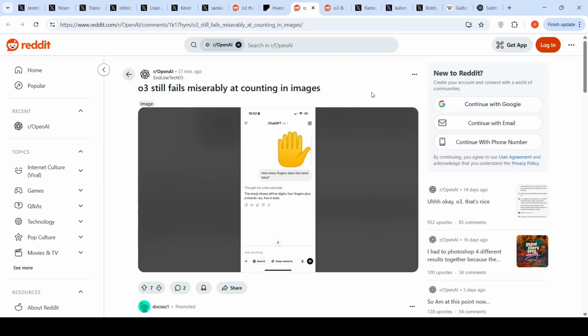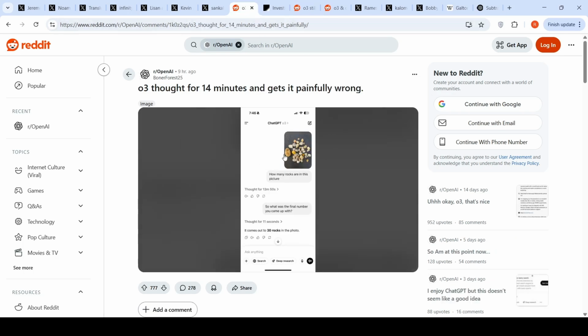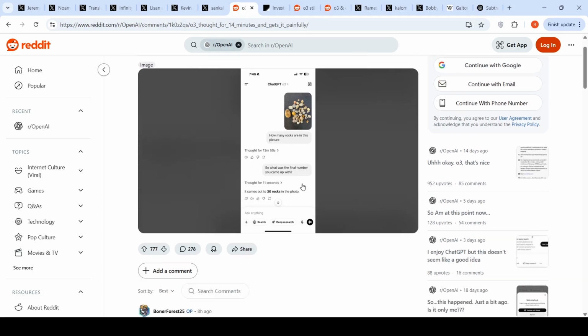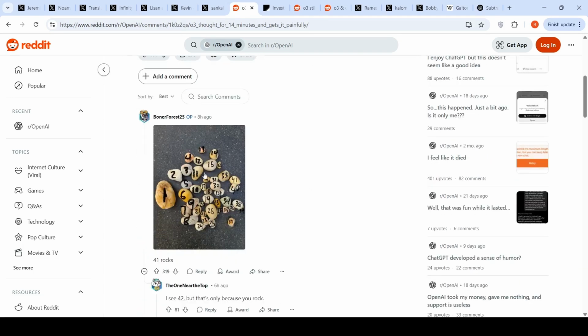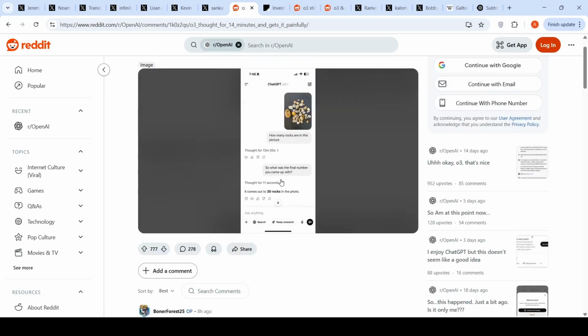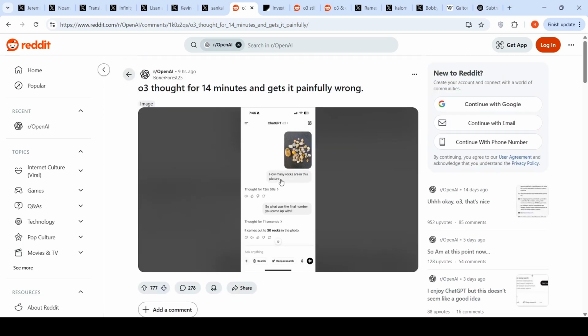Another sort of failure, something related to math with respect to image interpretation, is this, right? This is O3. This person has given this particular hand, which has, if you note, 6 fingers over here, 3 plus 2, 5 plus 1, 6. And the emoji shows all 5 digits, 4 fingers plus a thumb, so 5 in total. So here also reasoning has gone for a toss. Okay, another person over here gave a bunch of stones and said how many rocks are there in this picture. It came up with some 30 rocks. A person has done the count over here and he says actually 41 rocks are present. So it is still making mistakes like this.